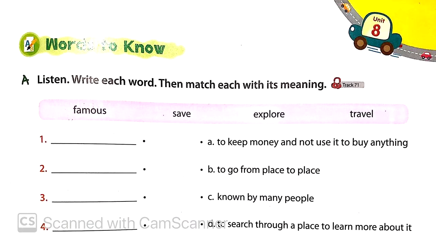Words to know. A. Listen. Write each word. Then match each with its meaning. Number 1. Explore. Number 2. Travel. Number 3. Save. Number 4. Famous.